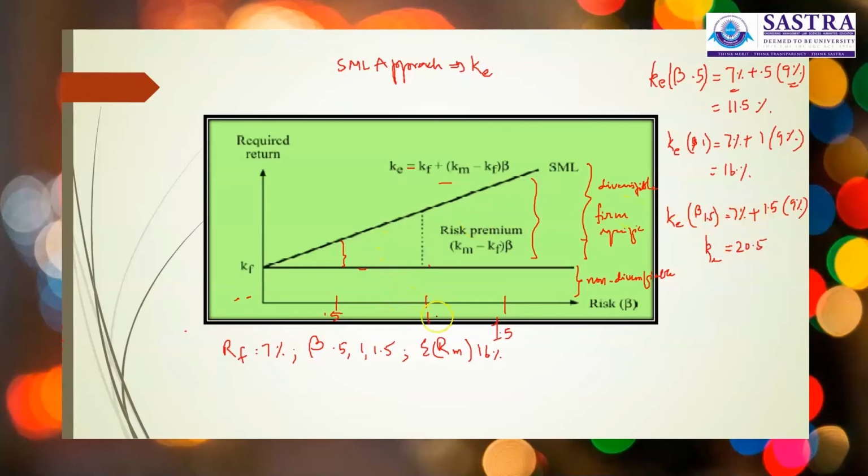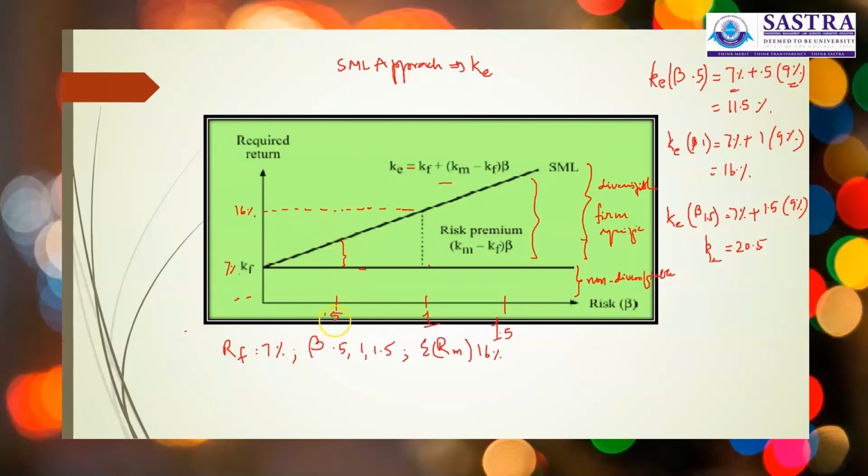So if risk is 1 time, your return or the cost of equity will be at 16%. So 7% is your KF, and 9% is your risk premium. When your risk level is at 1 time, the cost of equity will be at 16%.